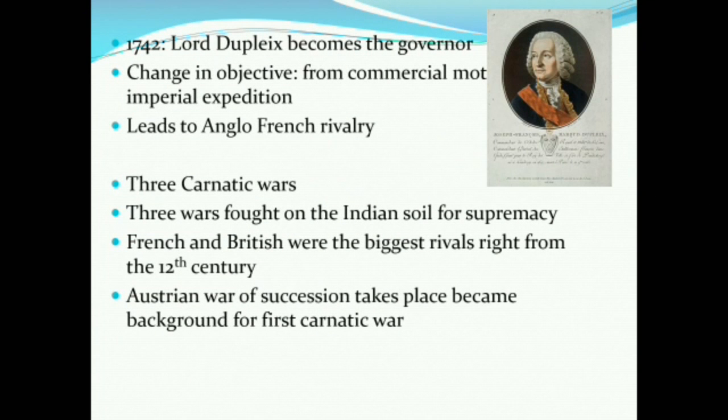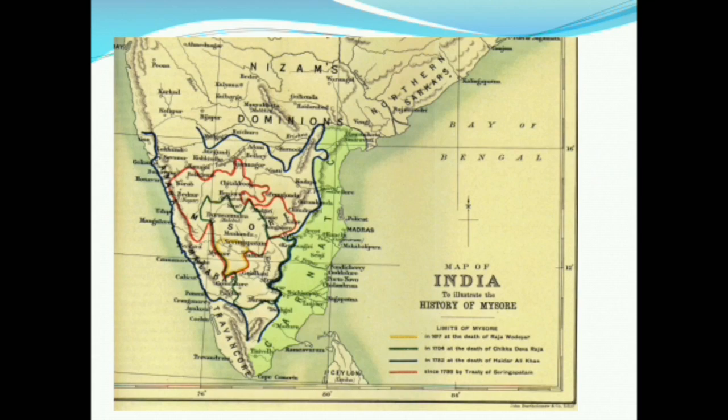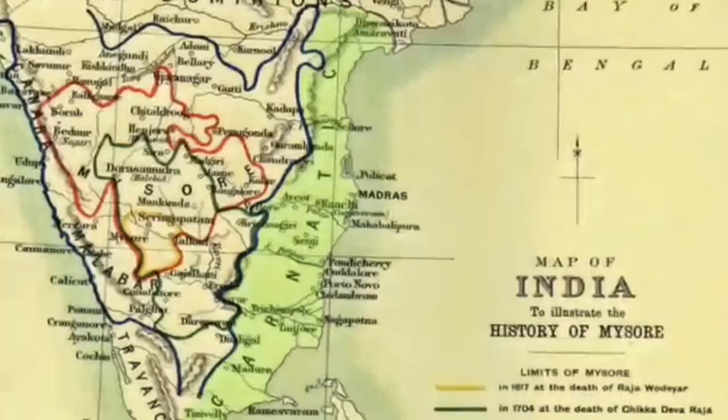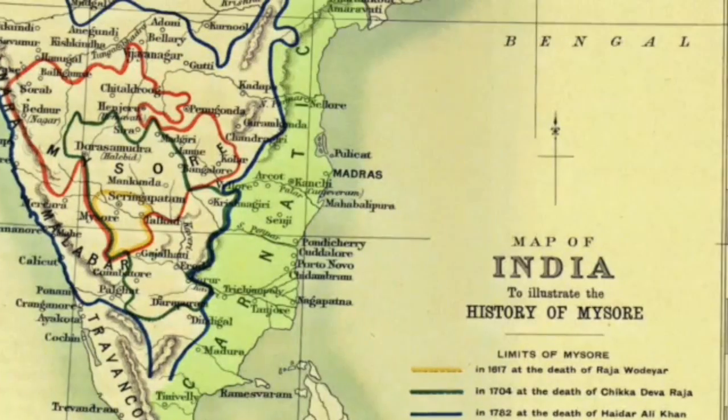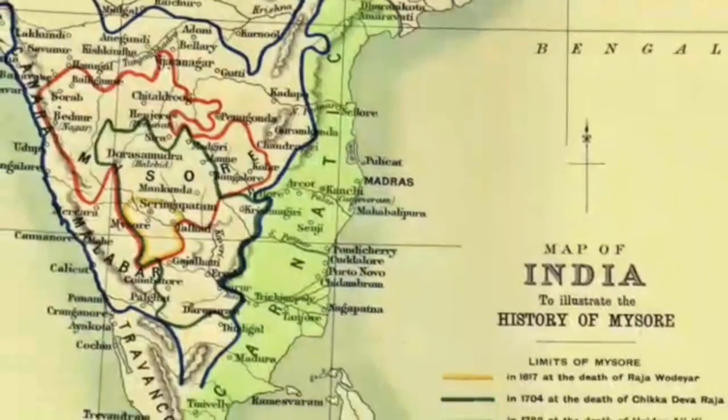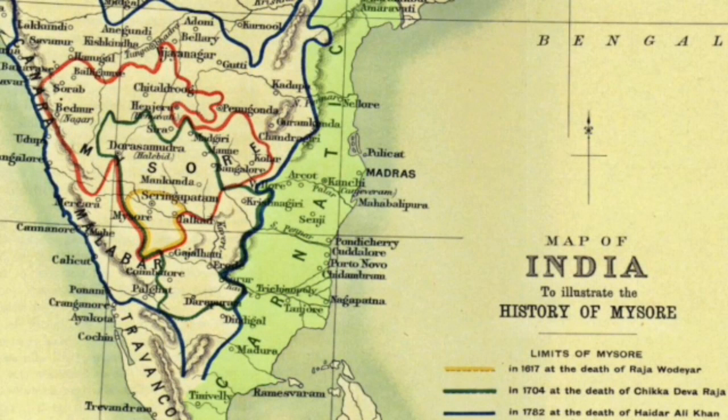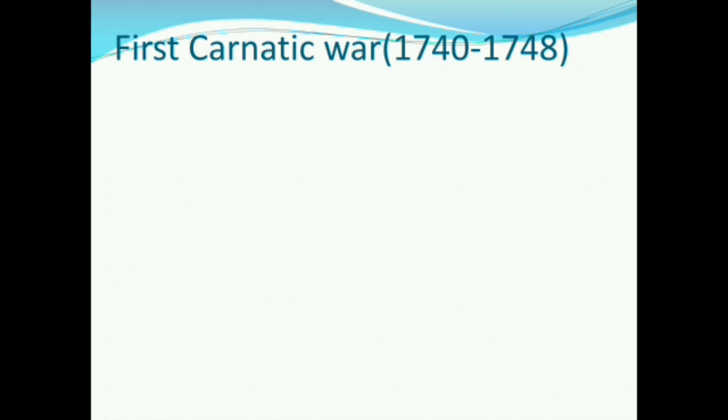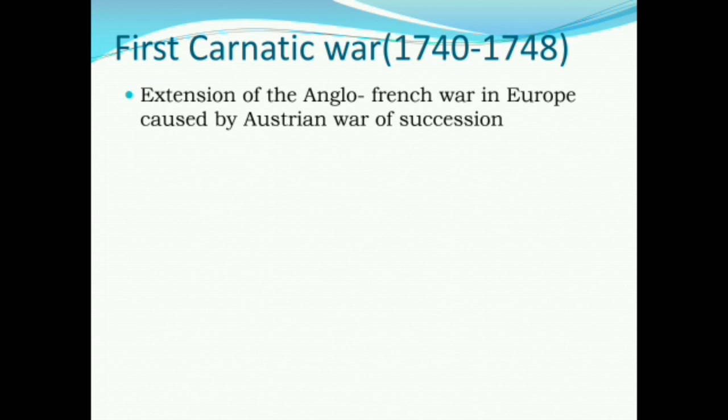Now here you can see the picture of Dupleix. This was the person. Let's go and see where our Carnatic region is. The modern Carnatic is Tamil Nadu and the Andhra coastal region. Here you can see the capital of Carnatic, Arcot, and you can also see Trichinopoly. So this is Carnatic. Let's now study the first Carnatic War. The hinterland of the Coromandel coast was known as the Carnatic region. This war was fought during 1742-1748.